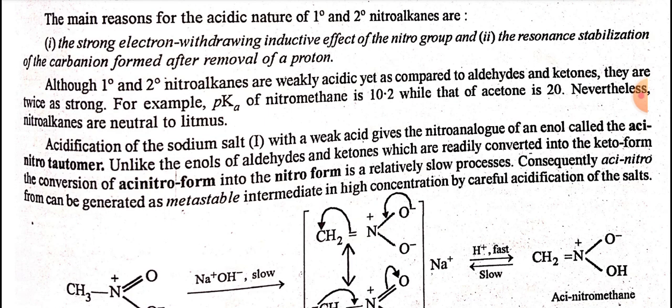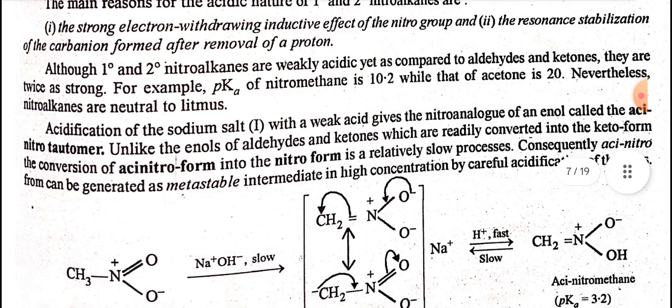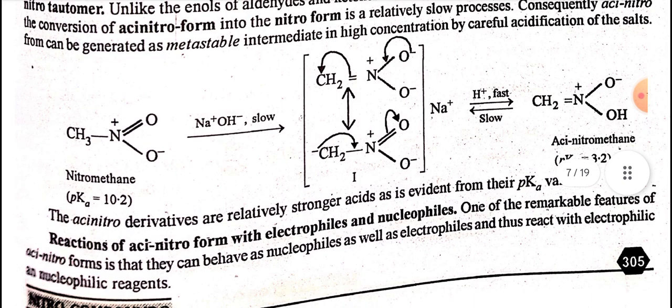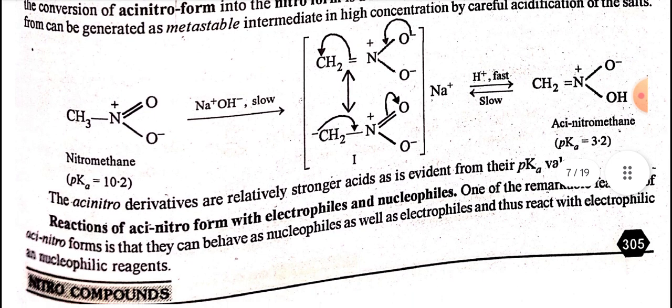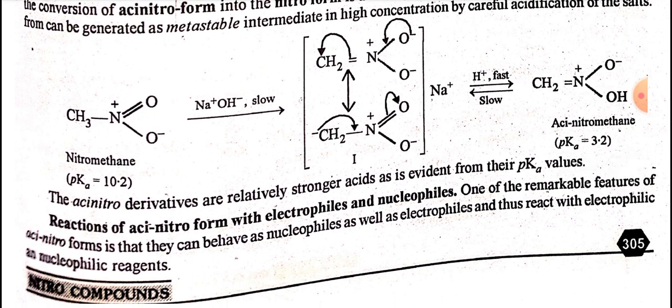Acidification of sodium salt 1 with a weak acid gives the nitro analog of an enol, called the aci-nitro tautomer. Unlike the enols of aldehydes and ketones, which are readily converted into the keto form, the conversion of the aci-nitro form into the nitro form is a relatively slow process. Consequently, the aci-nitro form can be generated as a metastable intermediate in high concentration by careful acidification of the salts. The aci-nitro derivatives are relatively stronger acids, as is evident from their pKa values.